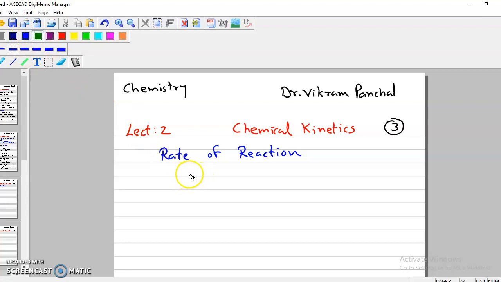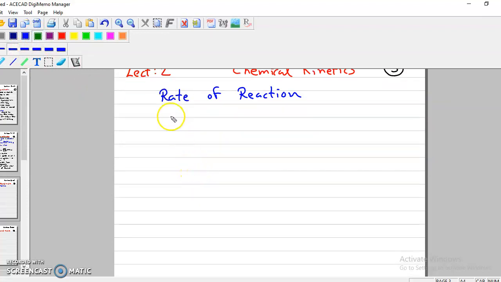When we write any chemical reaction, first of all we write reactants. Whatever is written on the left hand side is called reactant or reactants. Then we put an arrow. If we put an arrow on both sides, it is called a reversible reaction. And the right side is always product. So reactant is always converted into product.